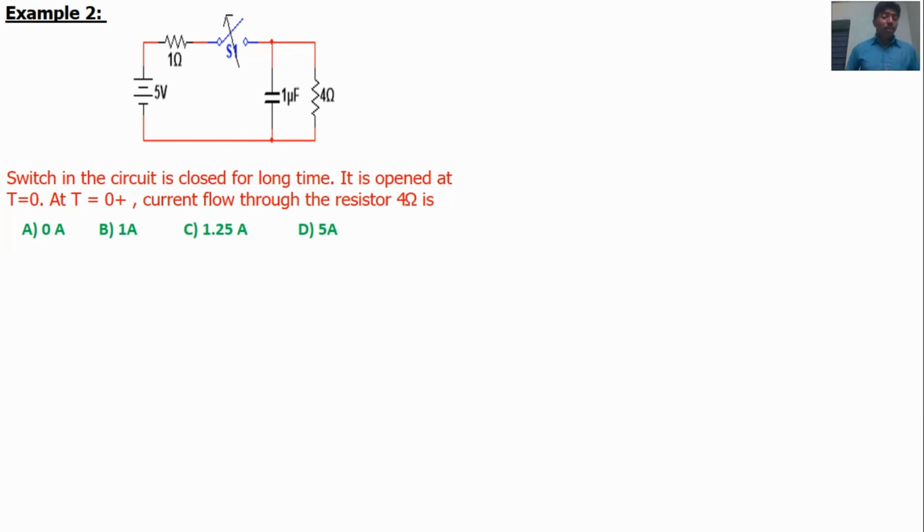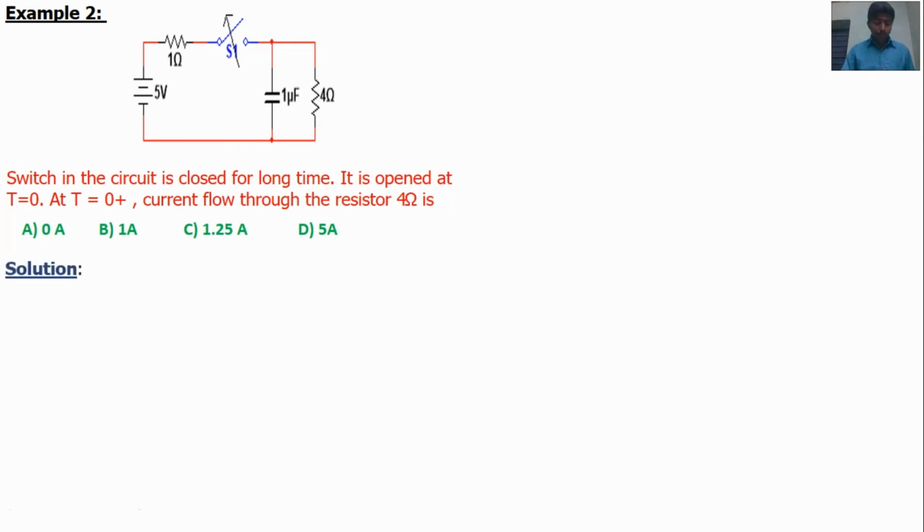The question is, the switch in the circuit is closed for long time. At t is equal to 0 time, it's open. At the time of opening, what will be the current flow through the 4 ohm resistors? Options are 0 ampere, 1 ampere, 1.25 ampere, 5 ampere. If you don't know the transient response, what will be your answer? At the time of opening, the current flow will be 0 amps. But if you know the transient response concept clearly, the answer 0 amps is wrong.